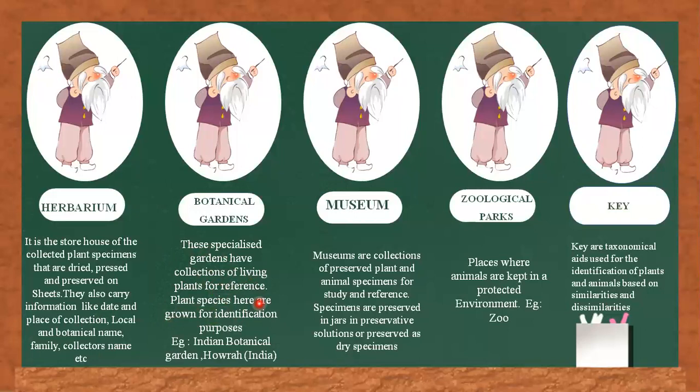Plant species in these gardens are grown for identification purposes, and each plant is labeled indicating its botanical as well as scientific name and its family. So these gardens possess a collection of living plants for reference, and they are used for various identification purposes and labeled with botanical as well as scientific names.